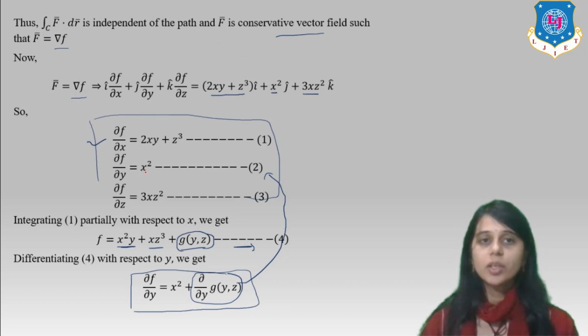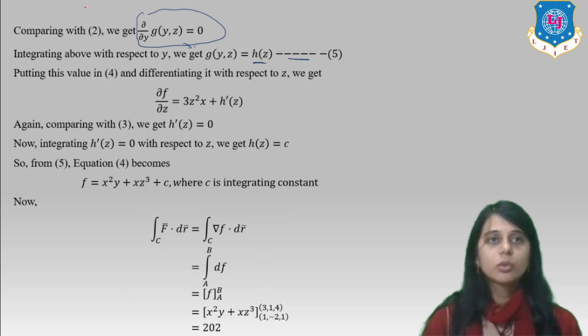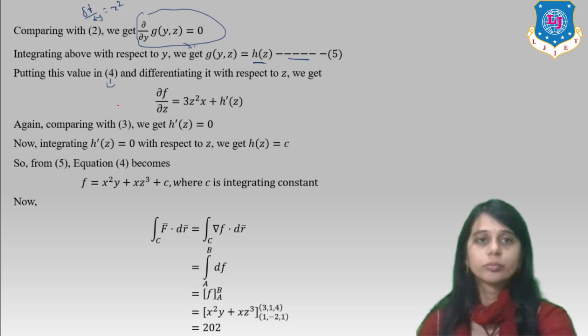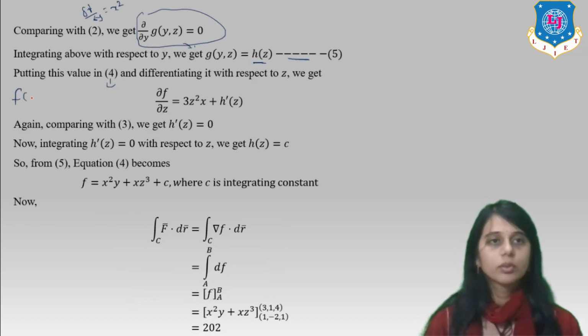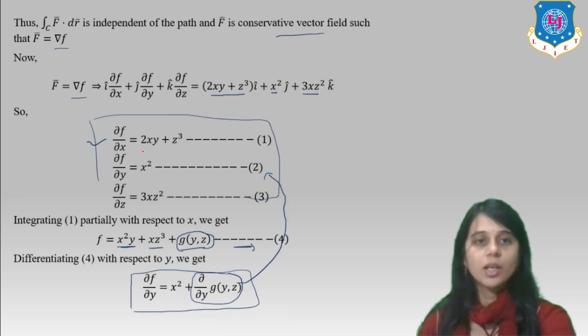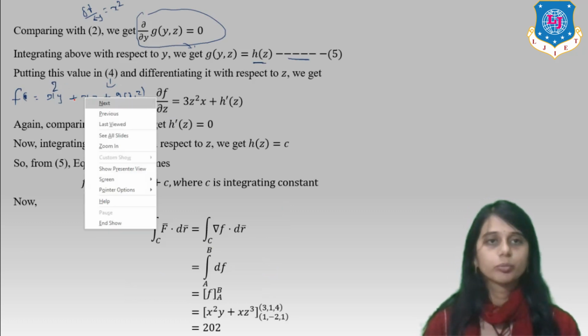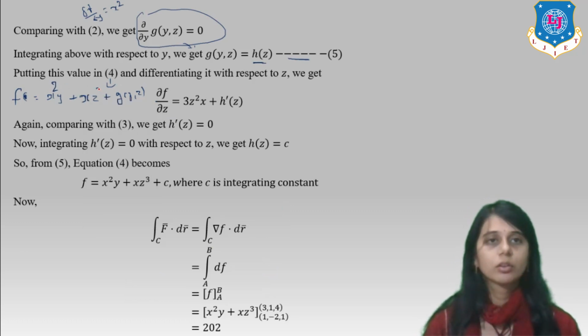Equation 2 says that ∂f/∂y equal to x². So it is equation 2, ∂f/∂y equal to x². What is equation 4? Equation 4 is f equal to x²y + xz³ + g(y,z). This is our equation number 4.